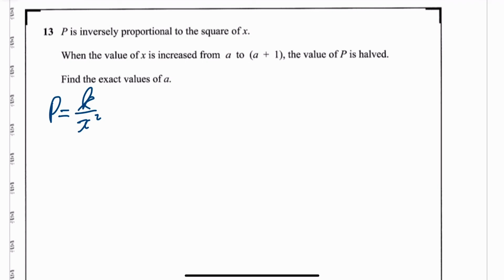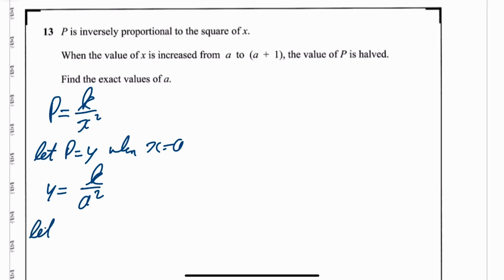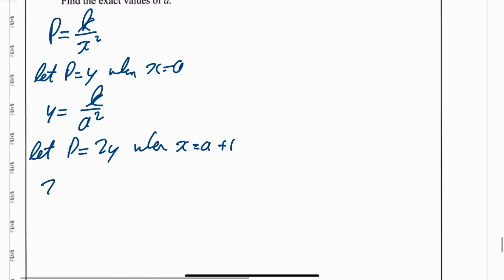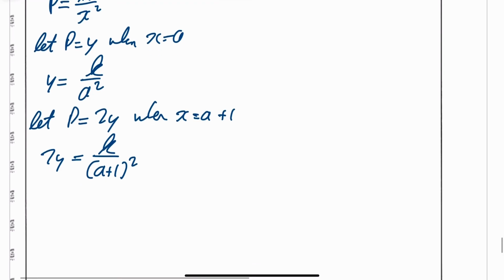So I'm going to say let P equal Y. We just say when x equals A. So let's put that in. That means Y is equal to K over A squared. And also we're going to let then P equal 2Y, because it was doubled, when x equals A plus 1. So that means 2y is equal to K over brackets A plus 1 squared. Okay, right. That's my equation 1. That's my equation 2. I'm going to do 2 times my equation 1.